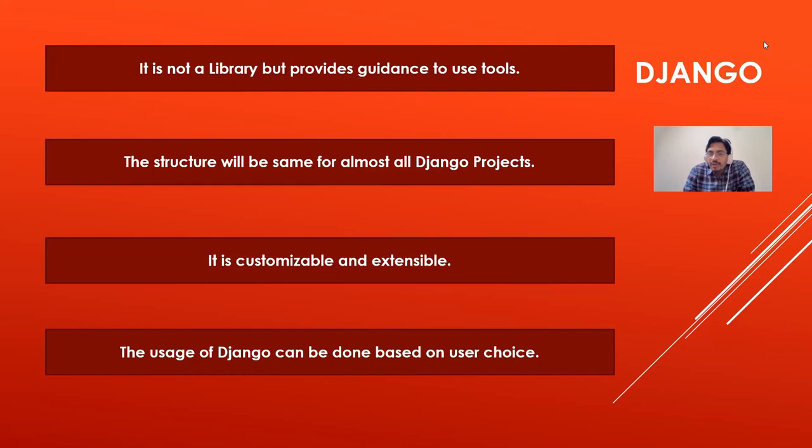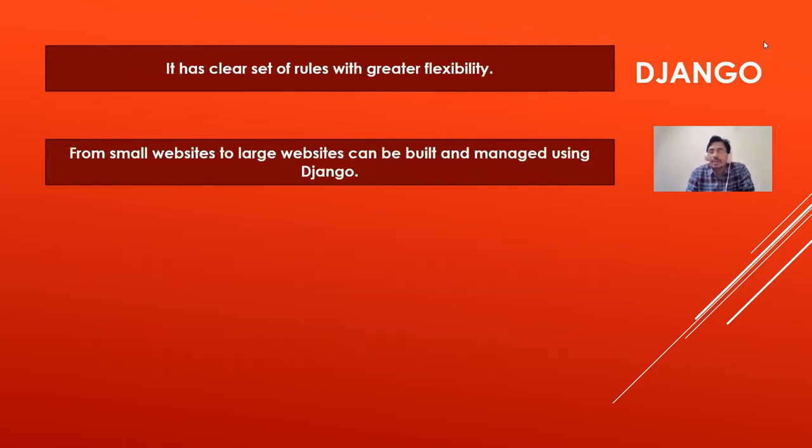So the usage of Django can be done based on user choice. How you are going to use it, what you are going to develop, depends on your requirement, on your problem, or on your website requirements. Based on that, it can be used in different ways. In Django, we have a clear set of rules and regulations, but it provides greater flexibility.